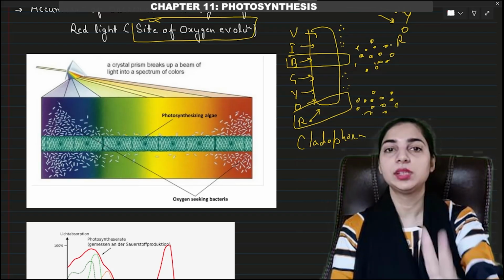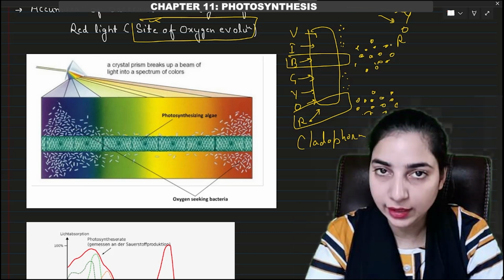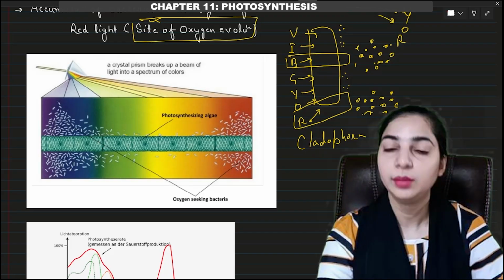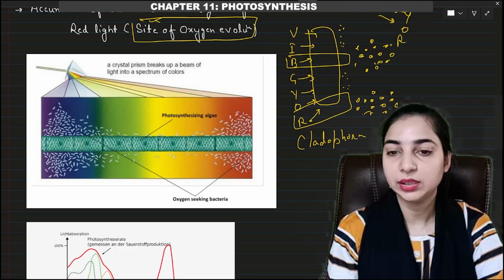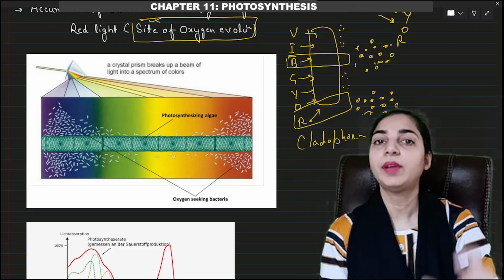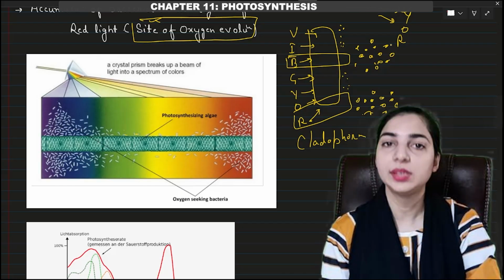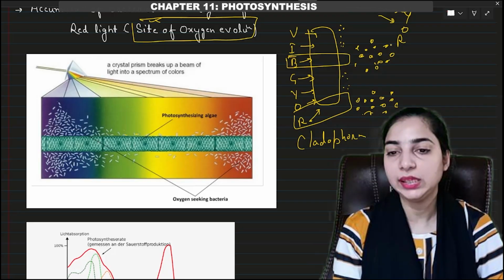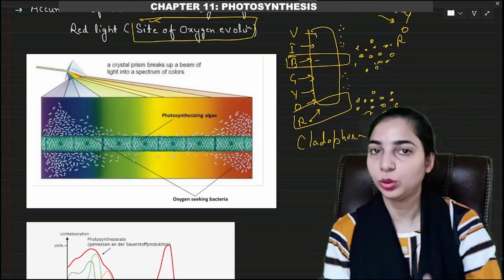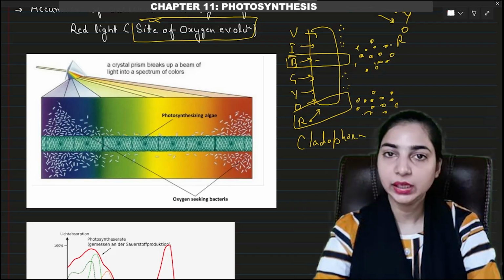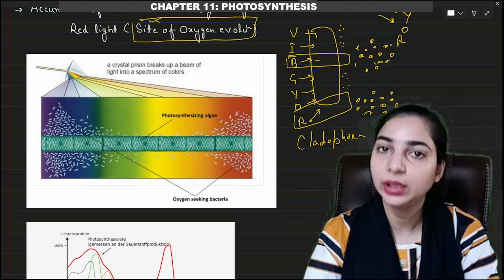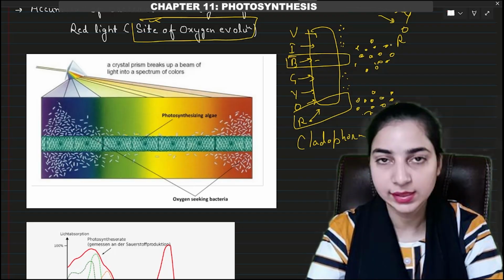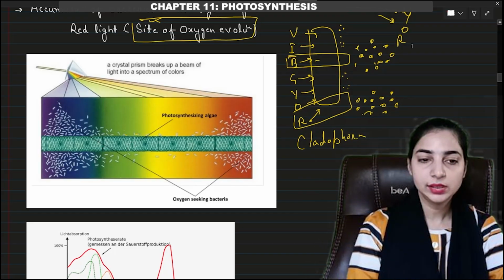So there were only 2 regions where a large number of aerobic bacteria accumulated. And what do they represent? We know that aerobic bacteria will accumulate where the maximum amount of oxygen is present. That means these 2 regions were the site of oxygen evolution, and oxygen is evolved during photosynthesis. That means the maximum amount of photosynthesis is taking place in the region of blue light and the region of red light. So out of all the 7 colors, which were most important? The blue and the red, because these led to the maximum amount of photosynthesis taking place.